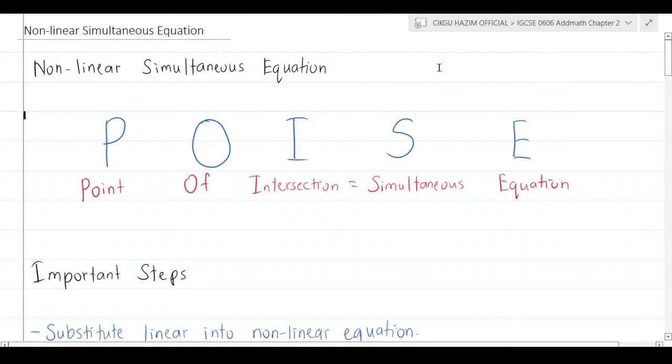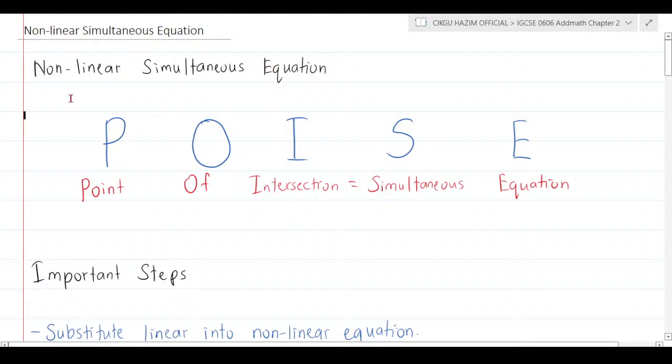In chapter 2, quadratic Additional Mathematics, the first one we are going to talk about is the simultaneous equation. We are going to talk about the simultaneous equation between a linear equation and a nonlinear equation. So I'm just going to put here: nonlinear simultaneous equation. Because in your Additional Mathematics syllabus, only these will be related. Between nonlinear and nonlinear is not going to come out in your exam, but the one that must come out is between linear and nonlinear.